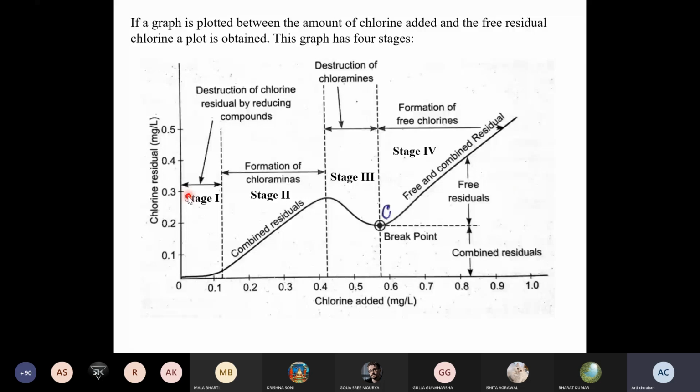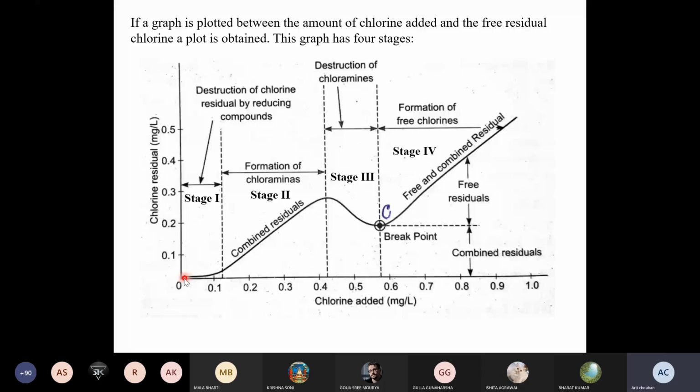We are dividing that graph into different stages depending on the reactivity of the substances or impurities present in the water. In stage 1, you can see that no combined chlorine residual is found. That's why you are not able to see any graph line, or you can say there is a minimum chlorine residue.